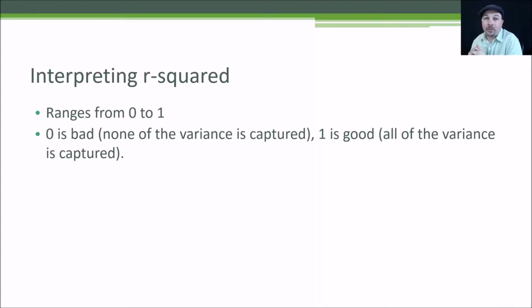0 means your fit is terrible. It doesn't capture any of the variance in your data, and 1 is a perfect fit. So all of the variance in your data gets captured by this line. So all the variance you see on either side of your line should be the same in that case. So 0 is bad, 1 is good. That's all you really need to know. Something in between is something in between. So a low R-squared value means it's a poor fit. High R-squared value means it's a good fit.